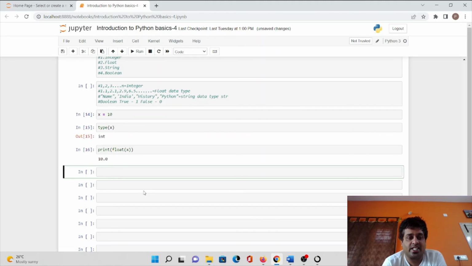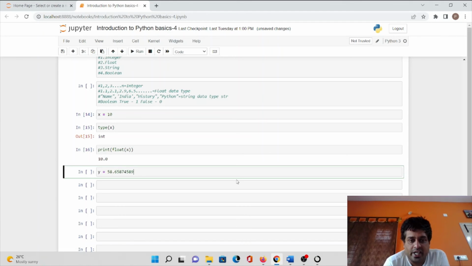Now let's take an example of another float to understand more clearly. Let's mention y is equal to 5.678 something, and we'll give some other number here, 58.65874589.